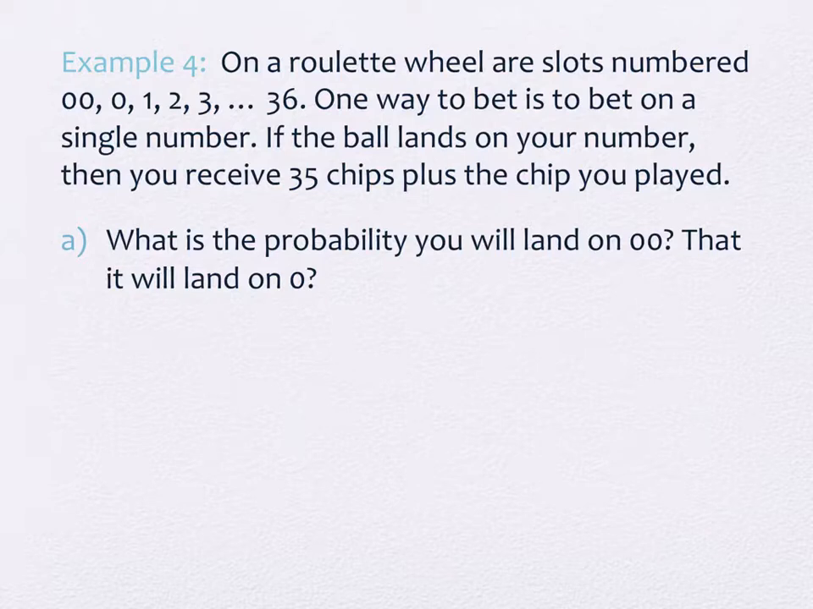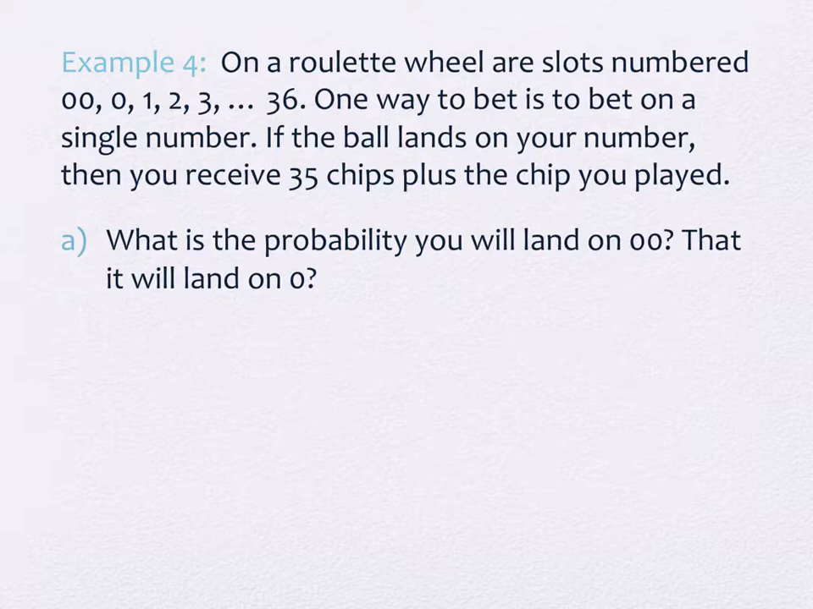If the ball lands on your number, then you receive 35 chips back plus the chip you played on the number. So you bet 1, you get back 36, but you didn't really get back 36. You got back an additional 35 plus the one you lost, right? Everybody with me on that?